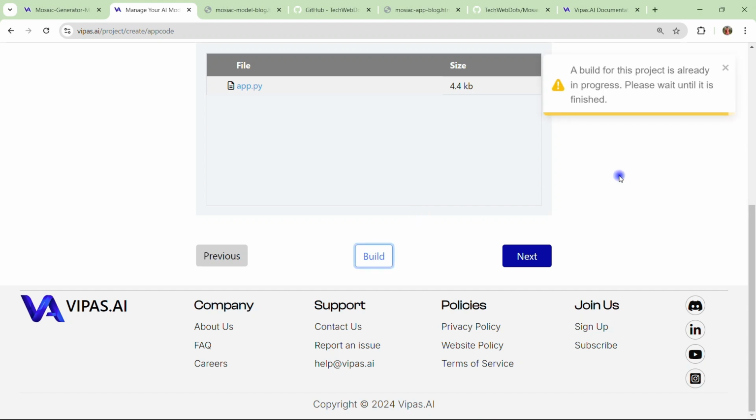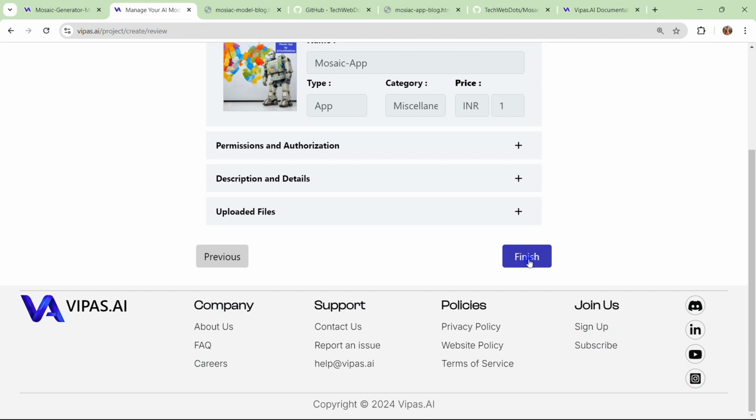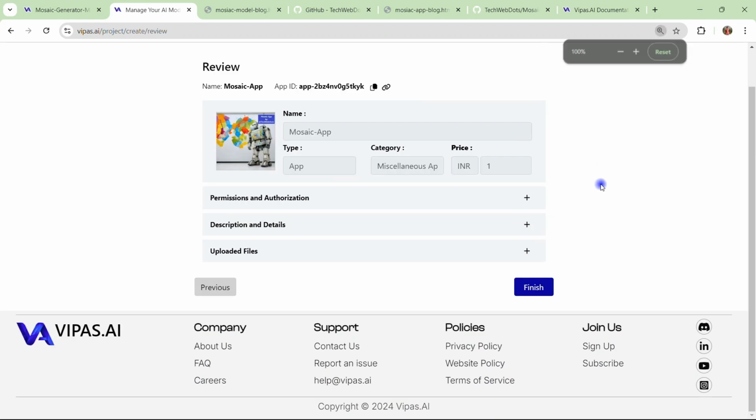Okay, the build for this is already in progress. Please wait until it's finished. Okay, so it means we are good to go, right? The build is already initiated and we can go to the next step. Okay, I hit next and let me minimize.